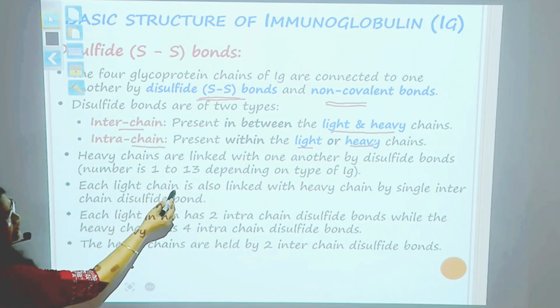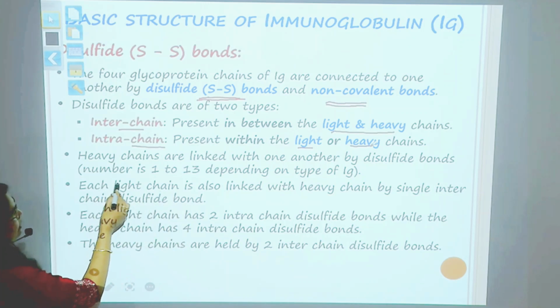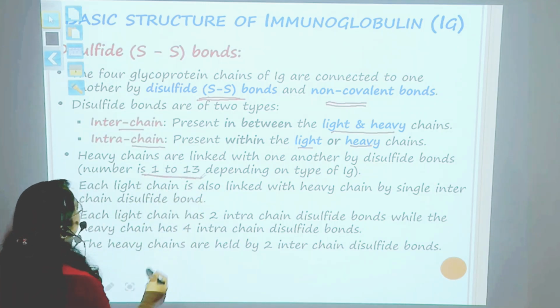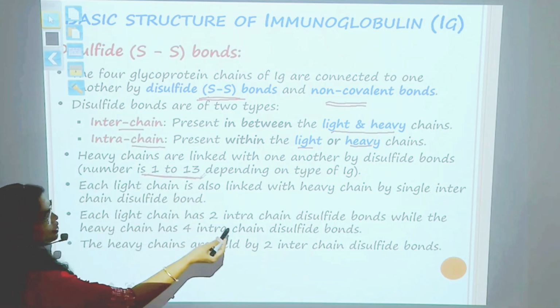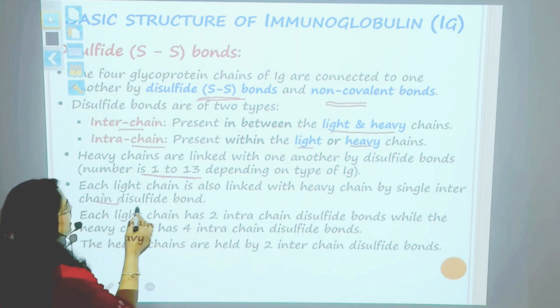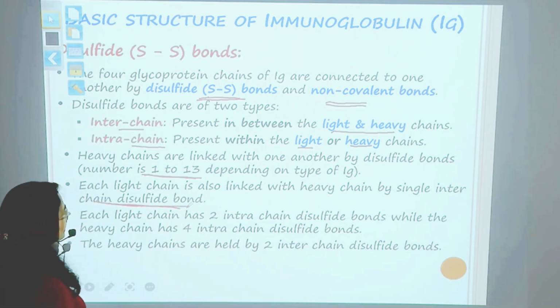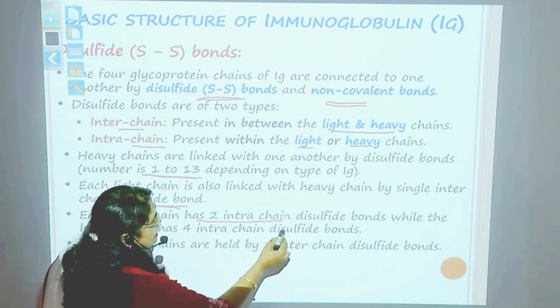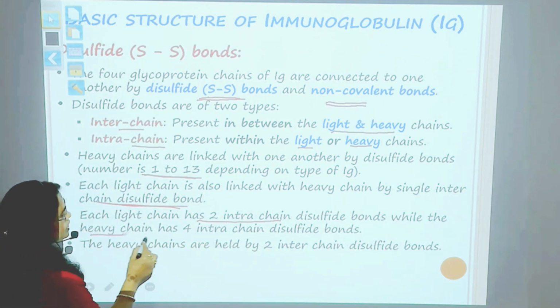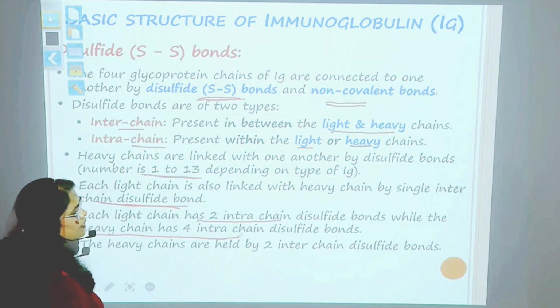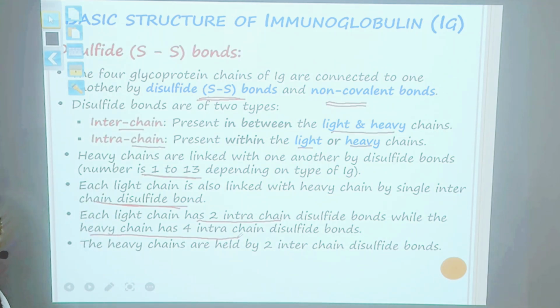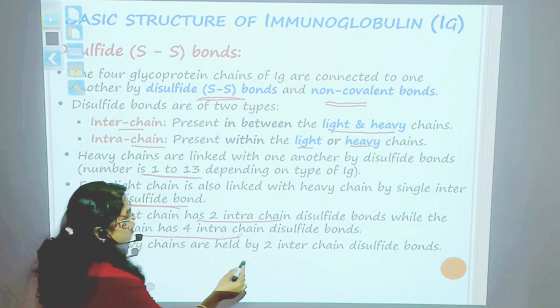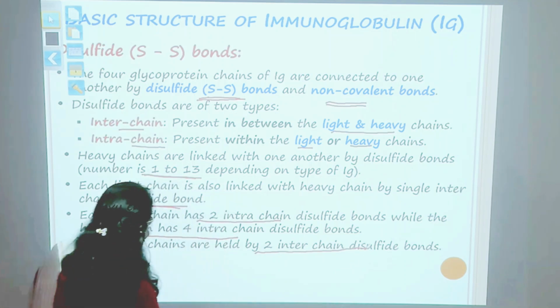The heavy chains are linked with one another by disulfide bonds; the number may be from 1 to 13. Each light chain is also linked with the heavy chain by an inter-chain disulfide bond. Each light chain has two intra-chain disulfide bonds, while the heavy chain will have 4 intra-chain disulfide bonds. The heavy chains are held by 2 interchain disulfide bonds.